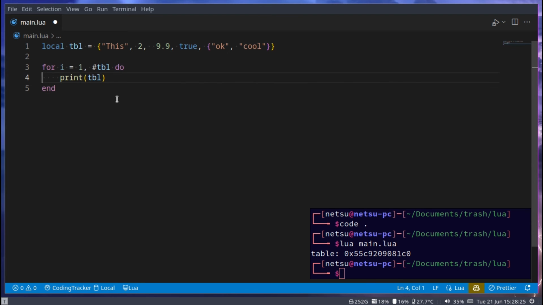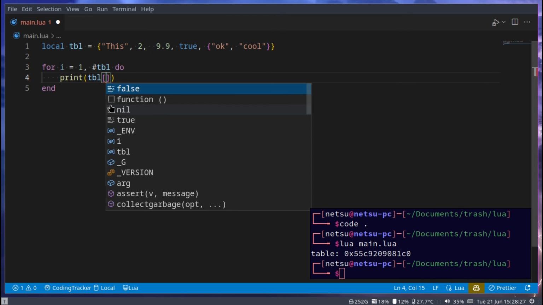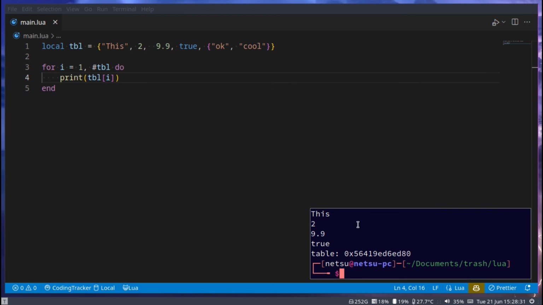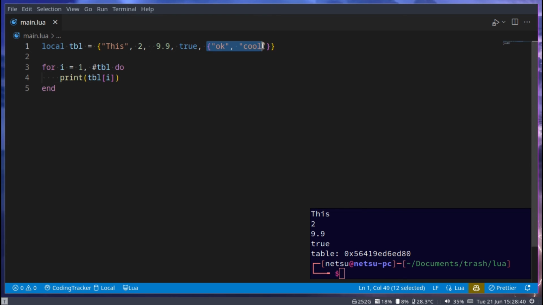And in here we can say tbl and then pass in i. If we do this, we'll get each item inside of the table. A this, 2, 9.9, true, and then another table, because this is a table here. So we'll have to loop through that as well if we want to see the items in it.